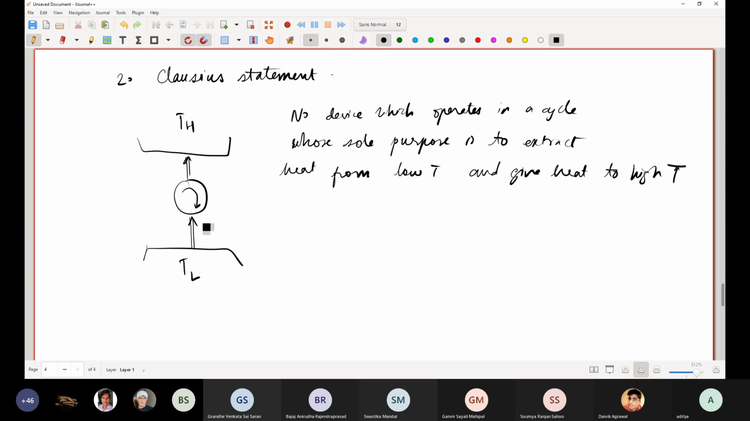Now we know that in order for someone to do so, what is required? What needs to be done? Work should be done on the system. Some amount of work should be done on the system. Only then can you have such a valid statement.